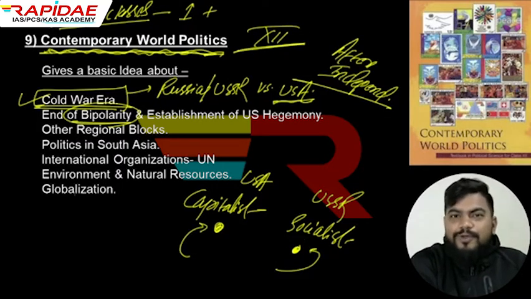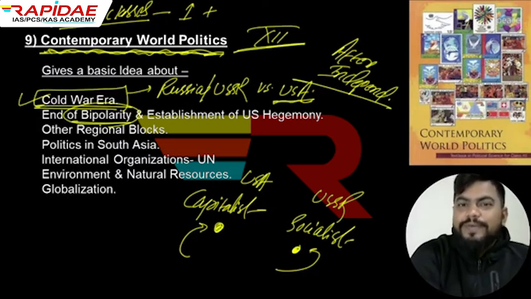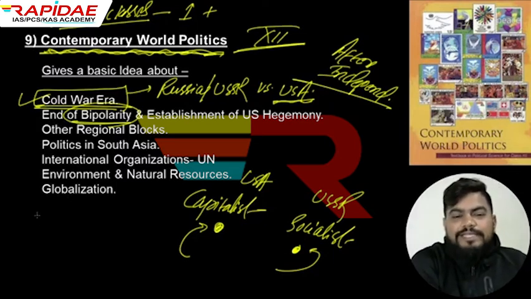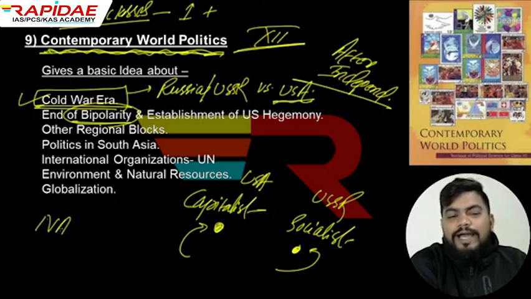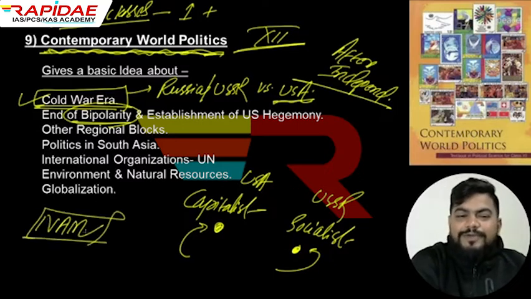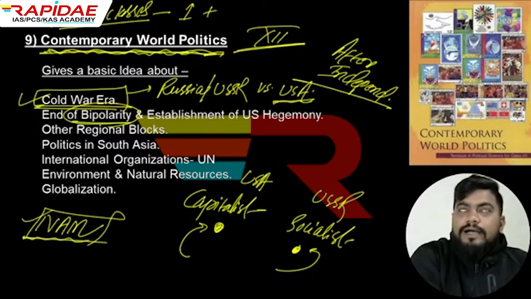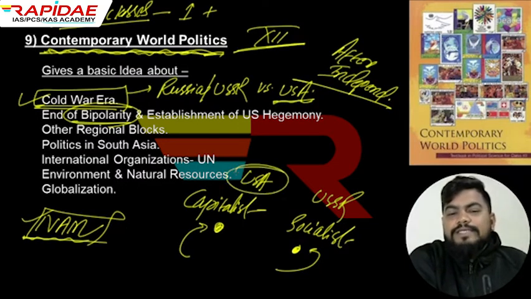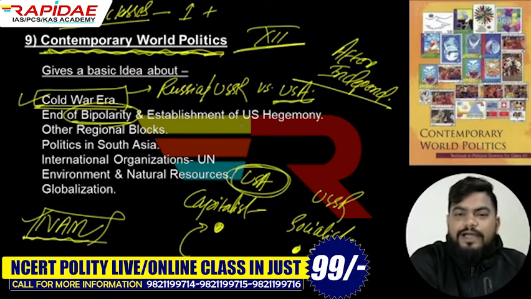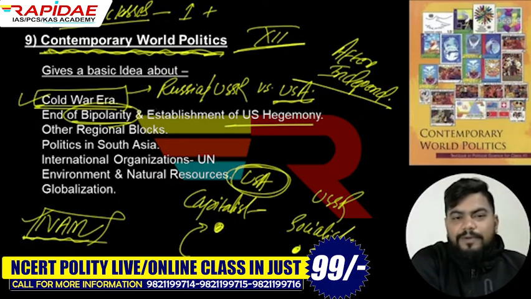India chose not to be on the side of any country. That is why we went for the non-alignment movement. I think you must have heard of this also. So India chose the neutral way through the non-alignment movement. But with time, bipolarity ended, and ultimately US hegemony got established in the world. How did it happen? You will get the basic idea about that.